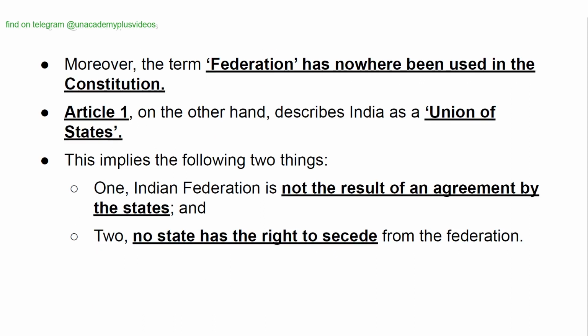Moreover, the term federation has nowhere been used in the constitution. Article 1, on the other hand, describes India as a union of states. This implies the following two things. One, Indian federation is not the result of an agreement by the states, and two, no state has a right to secede from the federation.